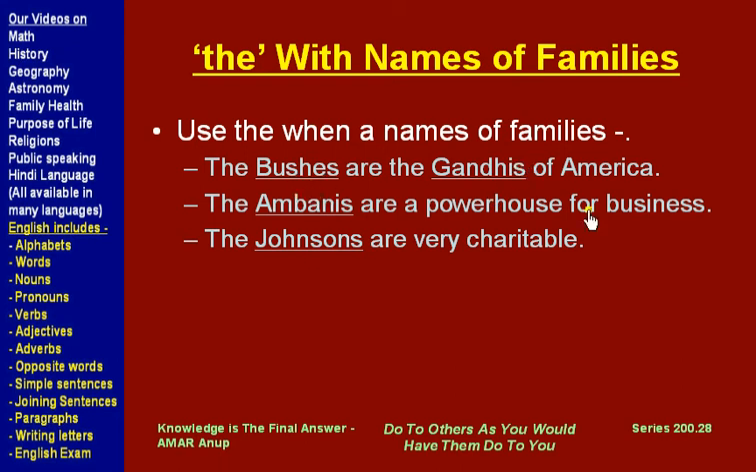So we can compare them, and we use the before the name of the family. Another example, the Ambanis are a powerhouse for business. Ambanis is the name of a family where many people with the last name Ambani are there, so we use them collectively as Ambanis, and we use the before the name of the family. Similarly, there are many people called Johnson. They are a family, so Johnsons will be the name of the family. The Johnsons are very charitable, so we use the before the name of the family.